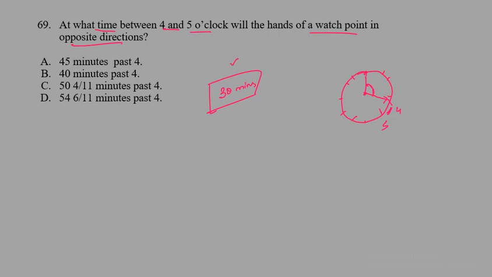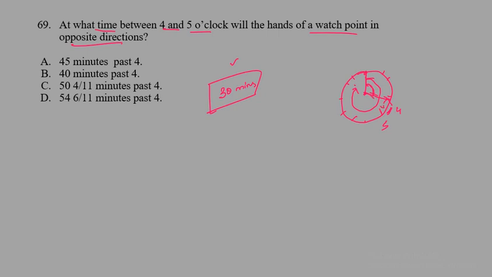So for 30 minutes of difference, the minute hand should move from 20 minutes till 50 minutes. From 20 minutes till 50 minutes, at that time we will have opposite directions. So as you can see, if the minute hand moves from 12 to 10, like 50 minutes, the hour hand will also move closer to 5 o'clock.